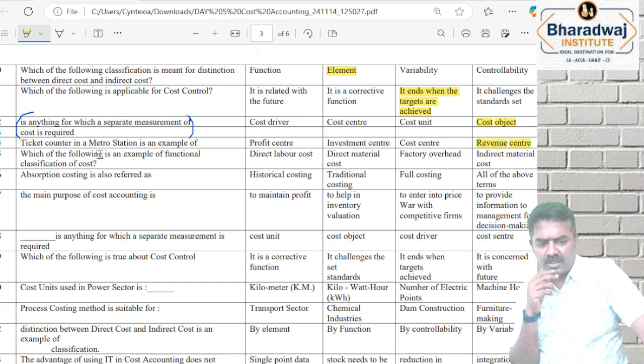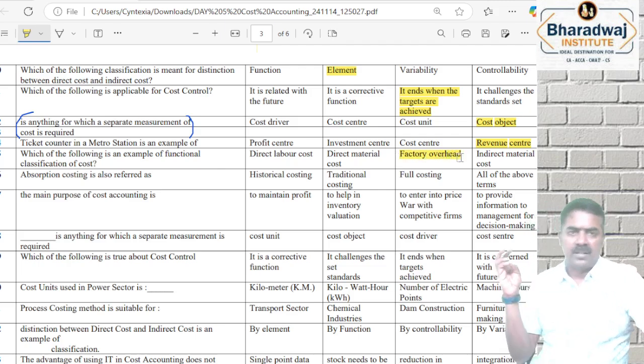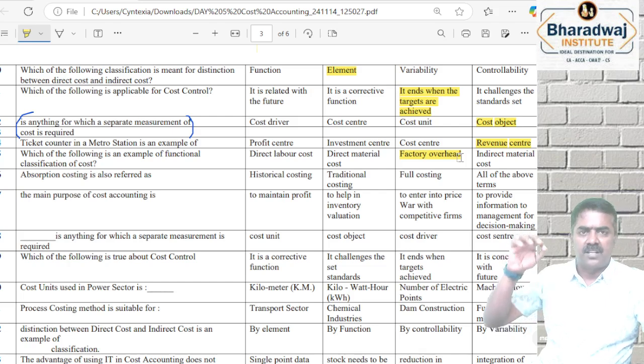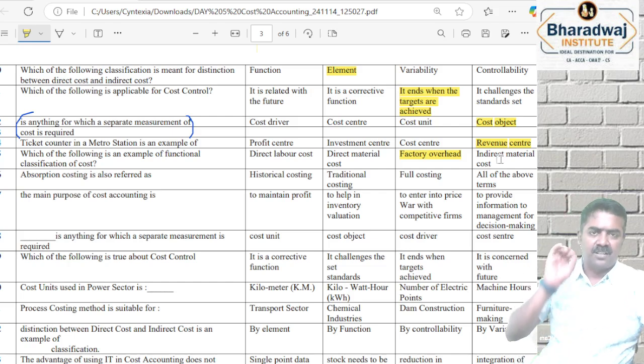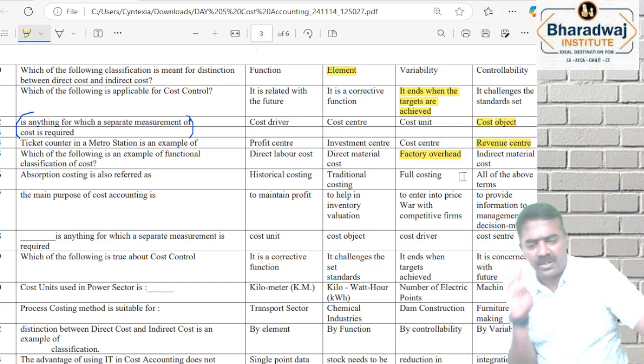Functional classification of cost. Factory overheads. Yes. Clear. Prime cost, factory overheads, administration overheads, selling overheads. So it is not like direct labor, direct material in this one. In functional classification: prime cost, factory overheads, administration overheads and what? Selling overheads.